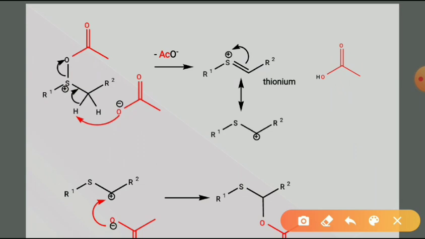In the next step, in the obtained intermediate we will have the alpha carbon. To that alpha carbon, two hydrogen atoms are there, so the alpha hydrogens are there.